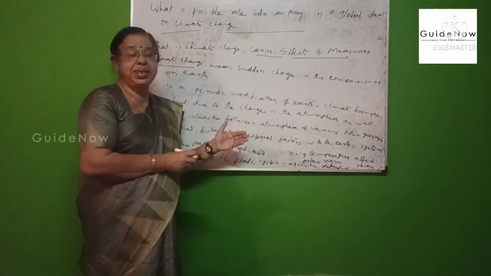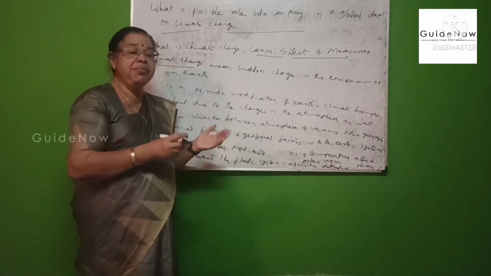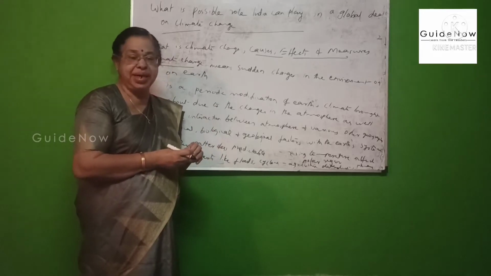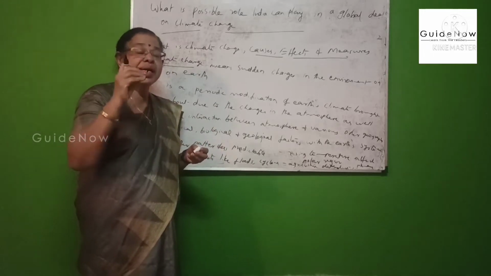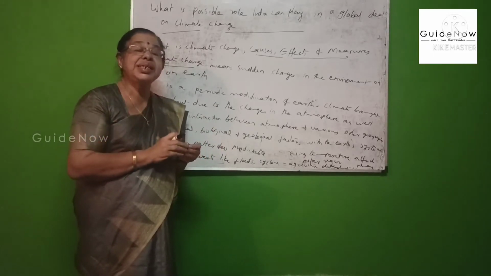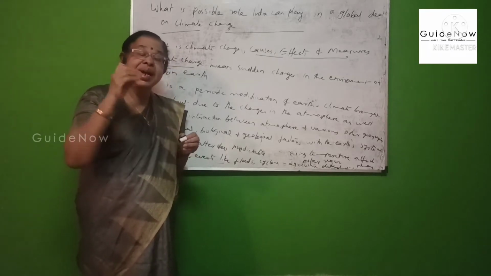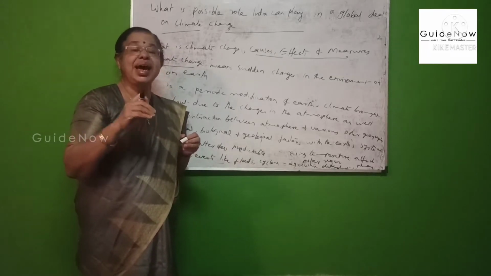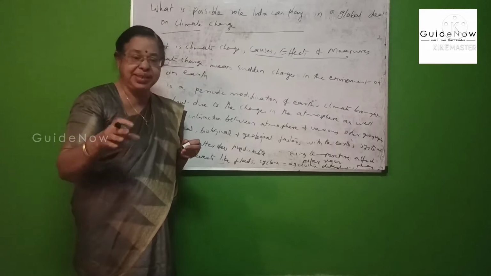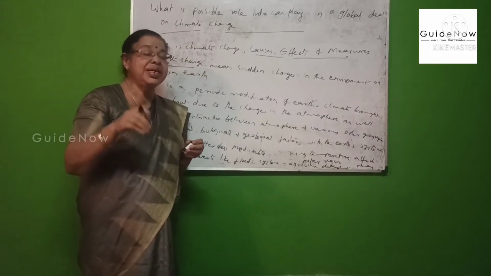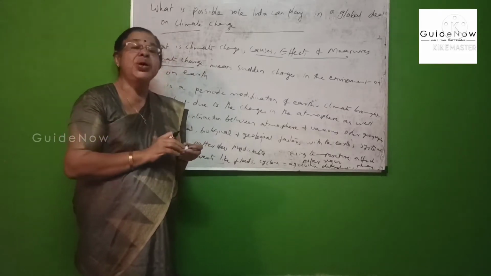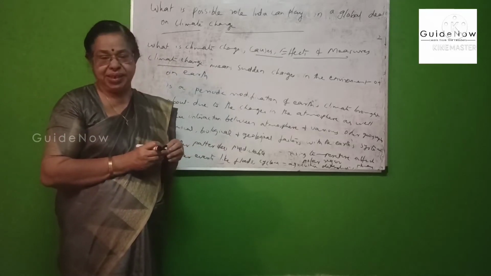Nowadays, an important change in our climate is a hot climate, that is, a high temperature in the summer season, and a less rainy season and less winter season. This is one of the important changes in season due to climatic change.